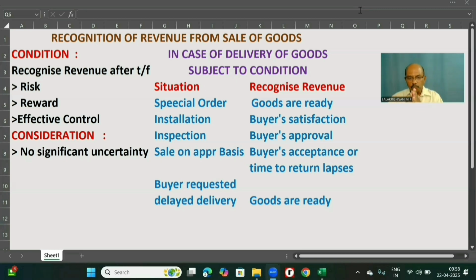Then the last one is, what if the buyer requests to delay delivery? I mentioned it in the last video. Here you are ready with the goods, but the customer says, please don't deliver now. Delay it for one month or so, since I have some issues in accumulating the goods at my end, in the godown, the site